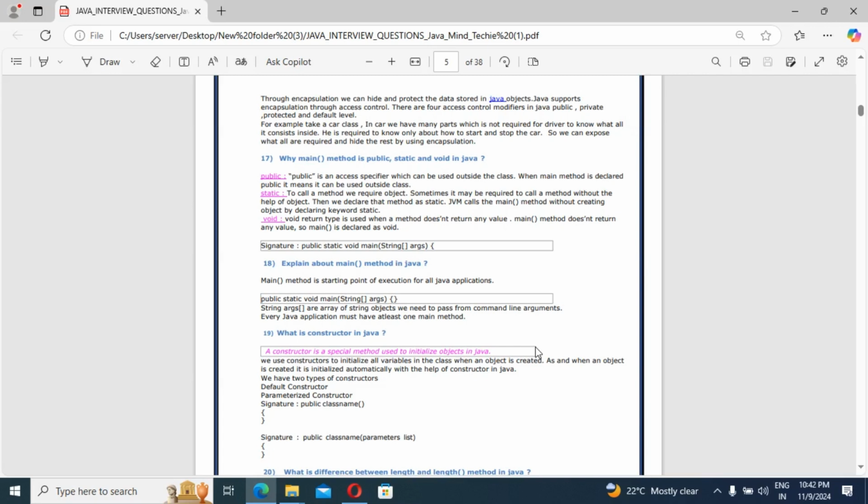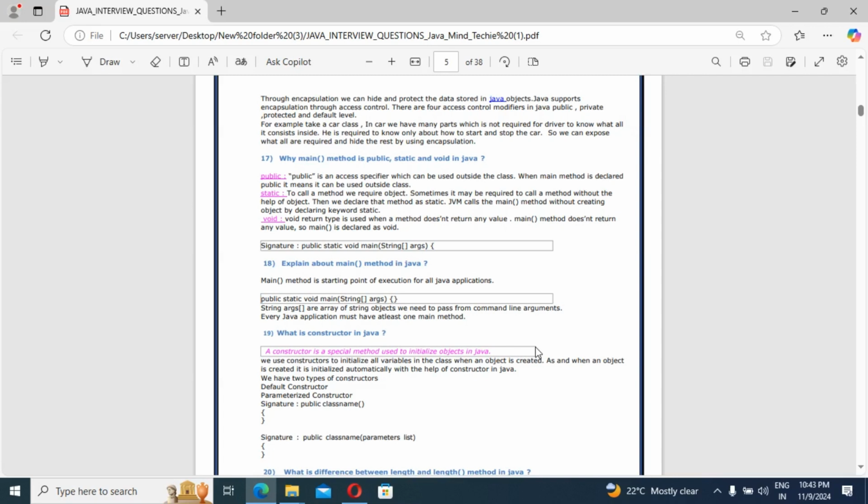Guys, then next, void. Void means nothing, no return. The void return type is used when a method doesn't return any value. We are not giving any return type here. We are defining void here, which means the main method doesn't return any value. So the main method is declared as void. That means all these things we should know before starting our application: public, static, void main. Because all these things we are going to use in our application.